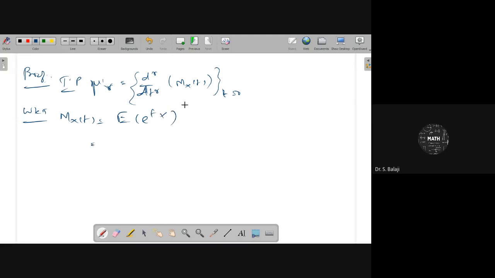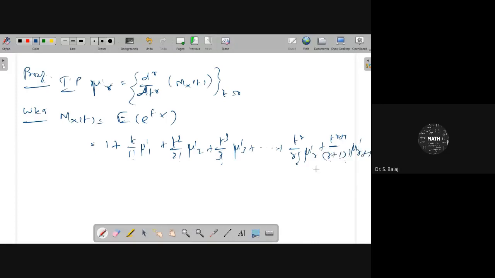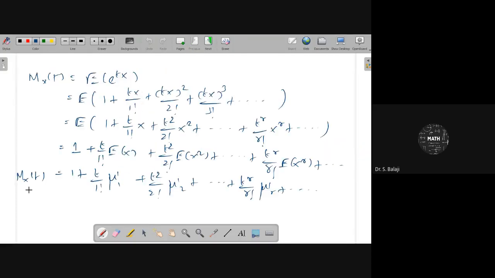Already, from the previous expansion, you can get that this is nothing but 1 plus t by 1 factorial mu dash 1, plus t square by 2 factorial mu dash 2, plus t cube by 3 factorial mu dash 3, plus etc., plus t power r by r factorial mu dash r, plus t power r plus 1 by r plus 1 factorial mu dash r plus 1, and so on.